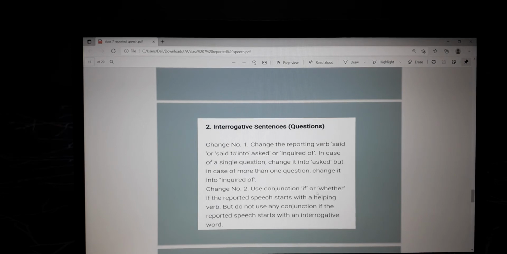Use conjunction if or whether if the reported speech starts with the helping verb, but do not use any conjunction if the reported speech starts with an interrogative word. Like when there is a question starting with the helping verb, then you use if or whether, and you don't use a question mark. But when you are asking with words like what, when, how, who, then you will use the question mark in the form of an interrogative sentence.